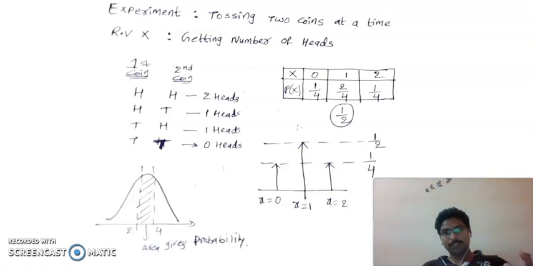See, that thing will be easily understood with this example. Consider an experiment of tossing two coins at a time. You know that one coin contains either head or tail, right? So if you toss two coins at a time, you may get head on first coin and head on second coin, or head on first coin and tail on second coin, tail on first coin and head on second coin, or tail on first coin and tail on second coin. These are the four possibilities: head-head, head-tail, tail-head, or tail-tail.